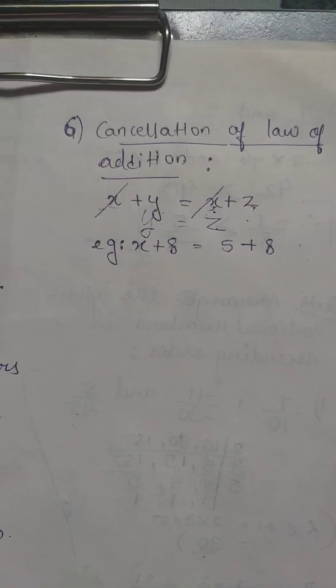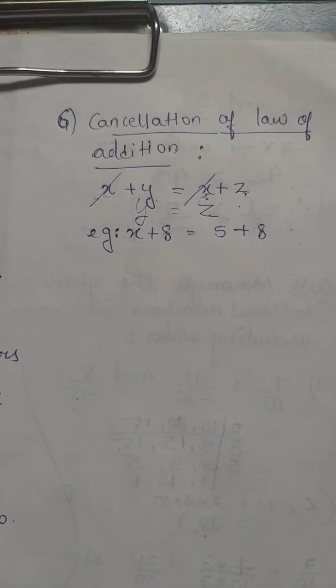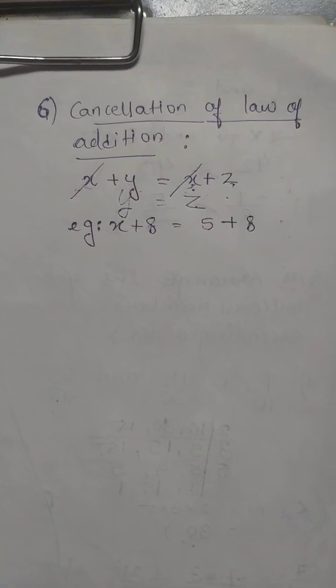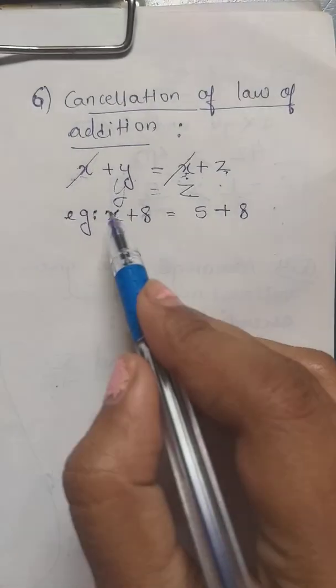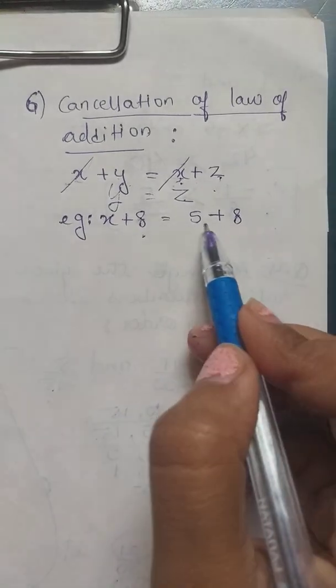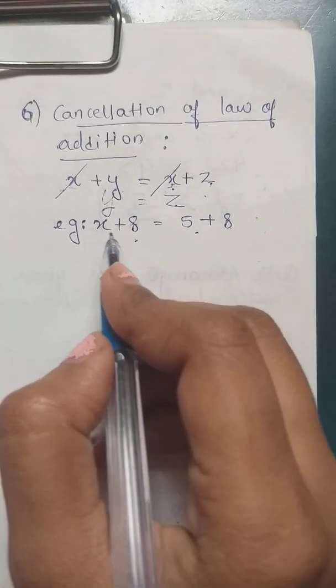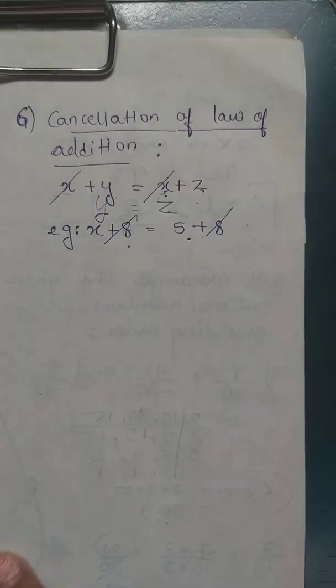So I'll take an example of x, 8 and 5 whole numbers. X plus 8 is equal to 5 plus 8. 8 is common on the other side.